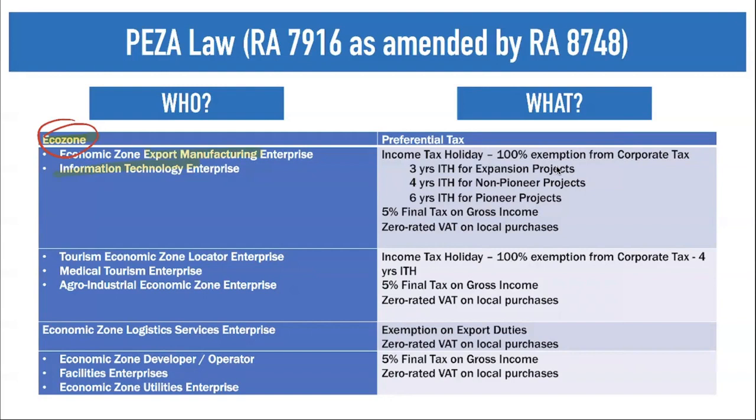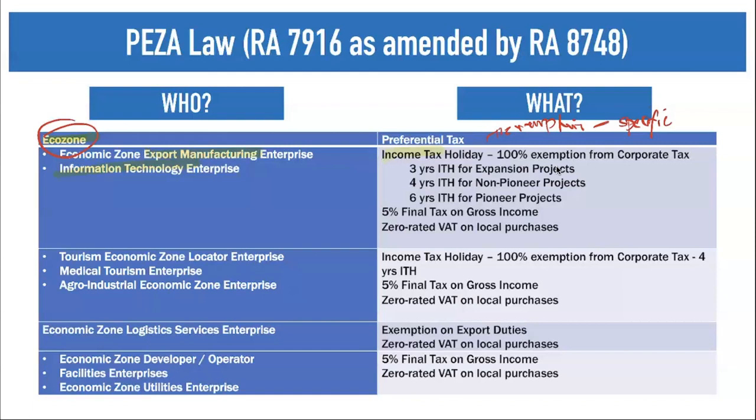So when we talk about income tax holiday, it means exemption. And when we talk about exemption, take note it must be specific. Because as I told you, it is up to the taxpayer to prove that particular exemption. So the burden of proof is with the taxpayer. Now, as to what type of tax holiday your export manufacturing enterprise or information technology enterprise in a particular ecozone has, the tax holiday pertains only to your income. Take note, the tax holiday pertains only on your income.